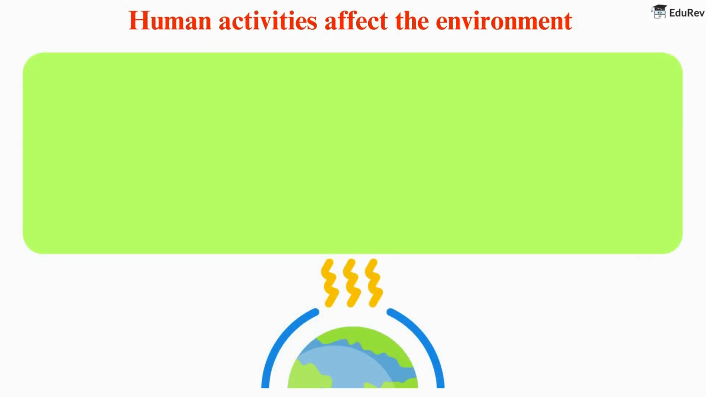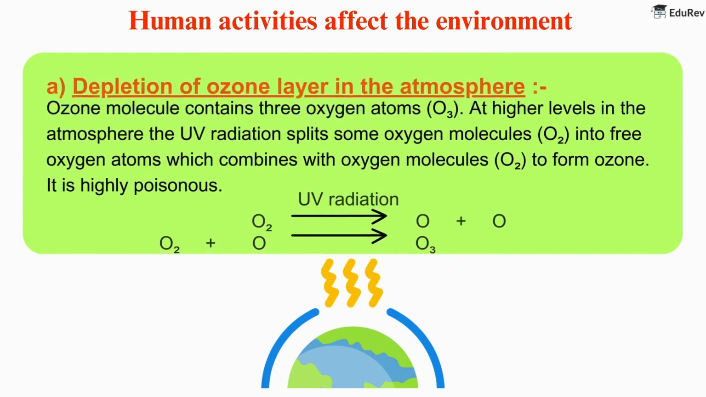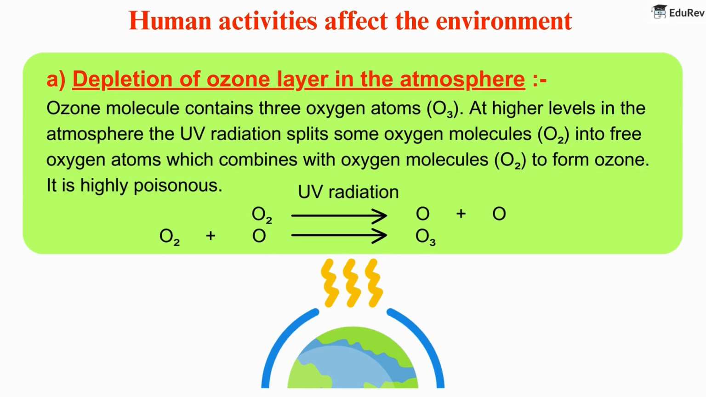Human activities affect the environment. Depletion of ozone layer in the atmosphere. Ozone molecule contains 3 oxygen atoms, O3. At higher levels in the atmosphere, the UV radiation splits some oxygen molecules, O2, into free oxygen atoms which combine with oxygen molecules, O2, to form ozone. It is highly poisonous.